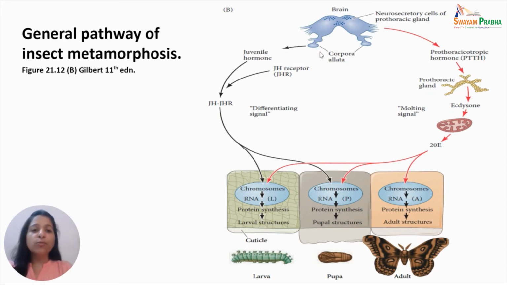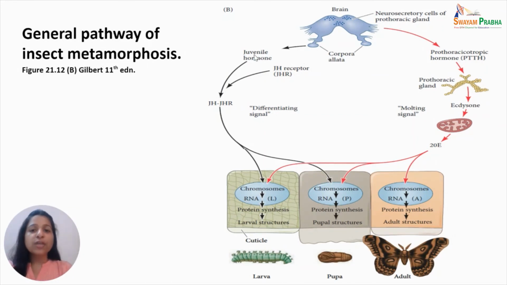Now, this juvenile hormone is secreted by corpora allata, which exist as clusters of secretory cells at the base of the brain. Juvenile hormone essentially inhibits metamorphosis and retains larval characters. At high juvenile hormone concentration, larval to larval molts are produced. The secretory cells of the corpora allata are active during larval molts, but they become inactive during the metamorphic molt that forms pupa and the imaginal molt that forms adult or imago.